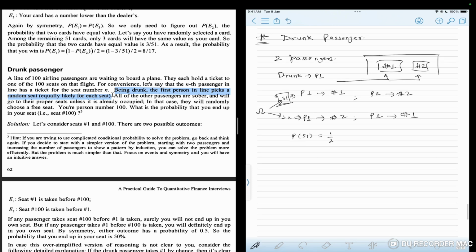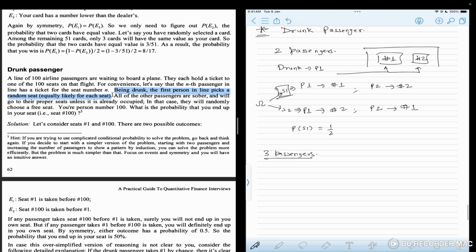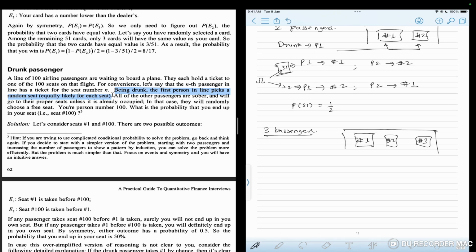Okay, now let's take the scenario for three passengers. Let's see what happens in the case of three passengers. In case of three passengers, there are three seats, seat number 1, seat number 2 and seat number 3. So here there are three scenarios.